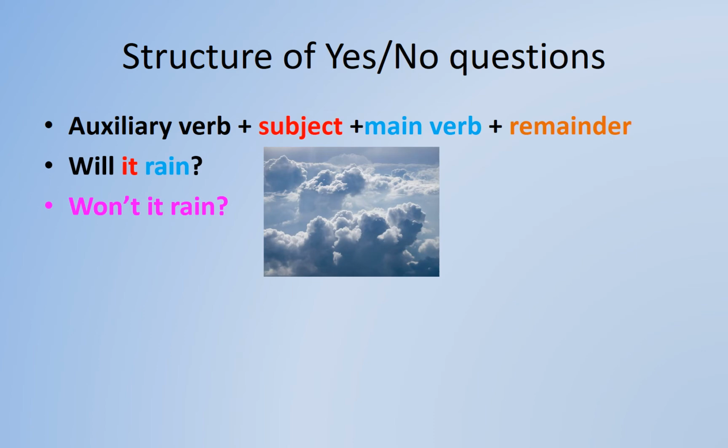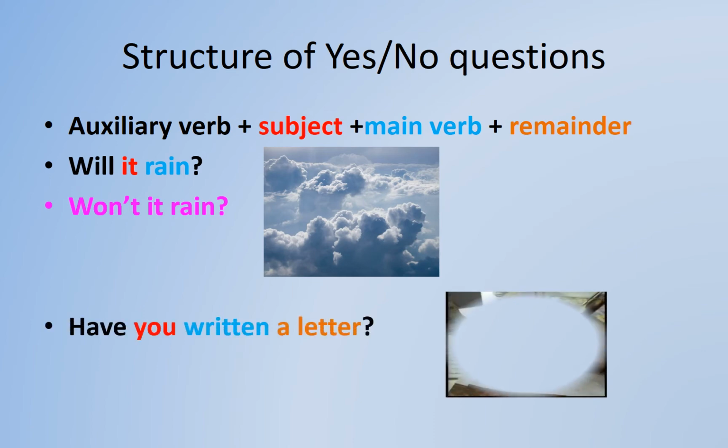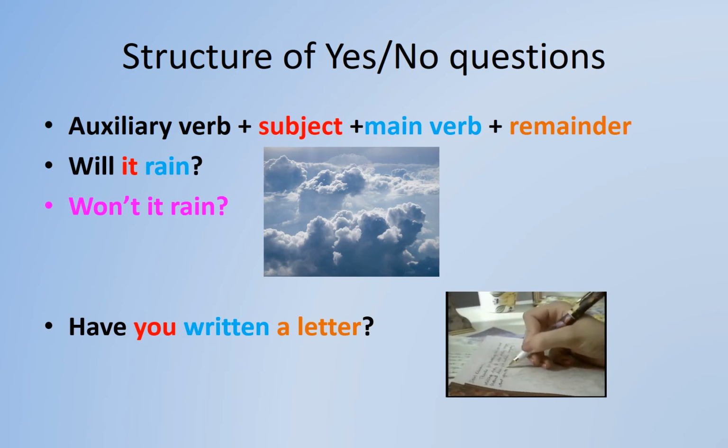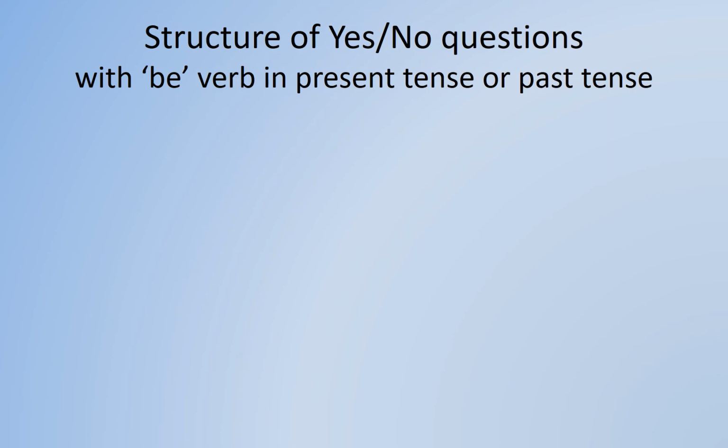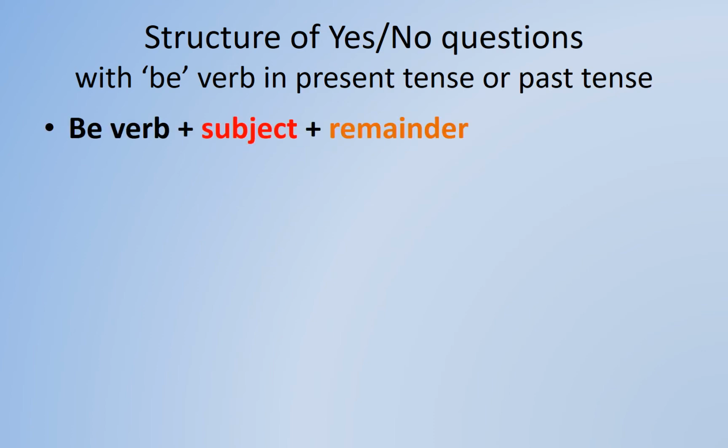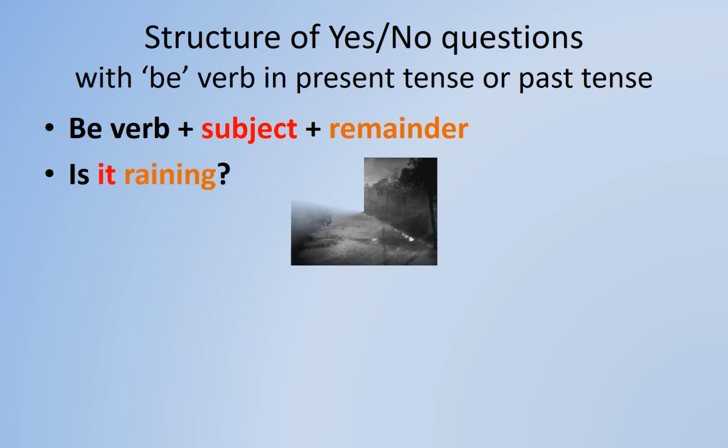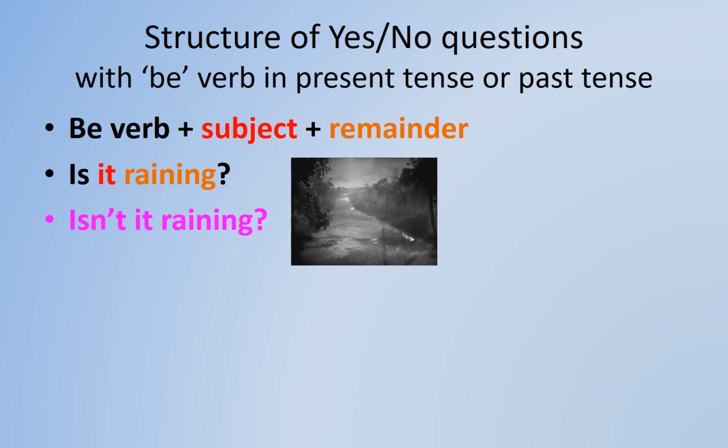Let's see one more sentence. Have you written a letter? Again, to write it in a negative form, we will add not after the auxiliary have. It will be, haven't you written a letter? If we are using the be verb in present or past tense, the structure will be be verb plus subject plus remainder. For example, is it raining? So the be verb is there, and its negative, isn't it raining?